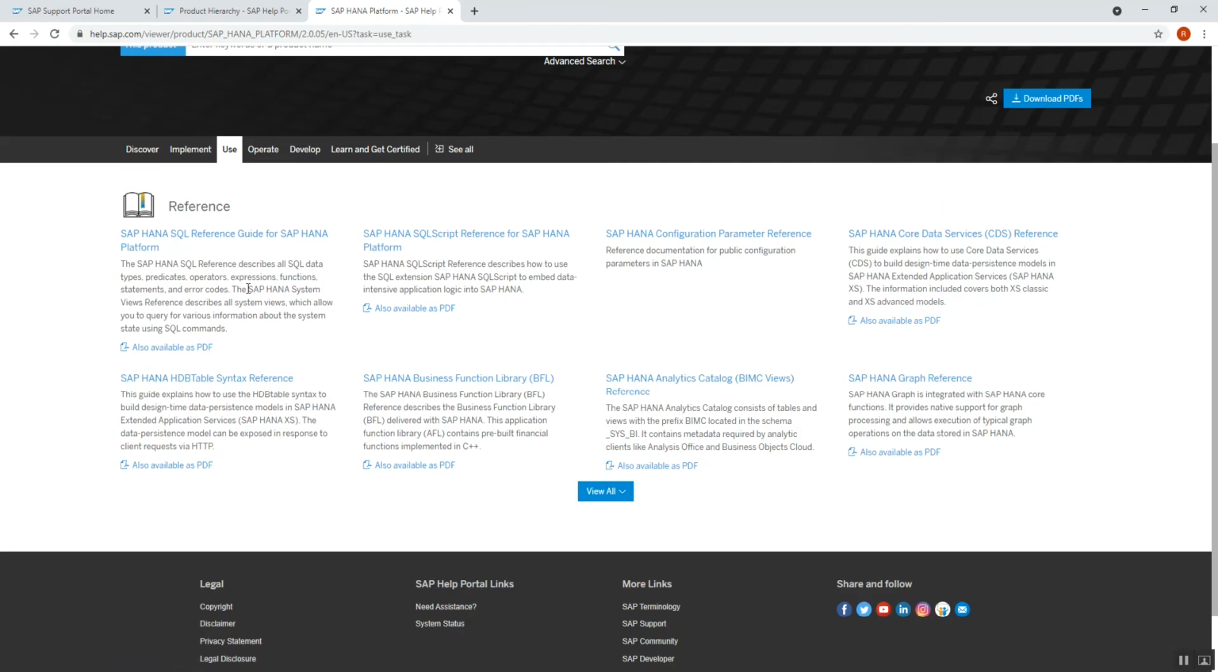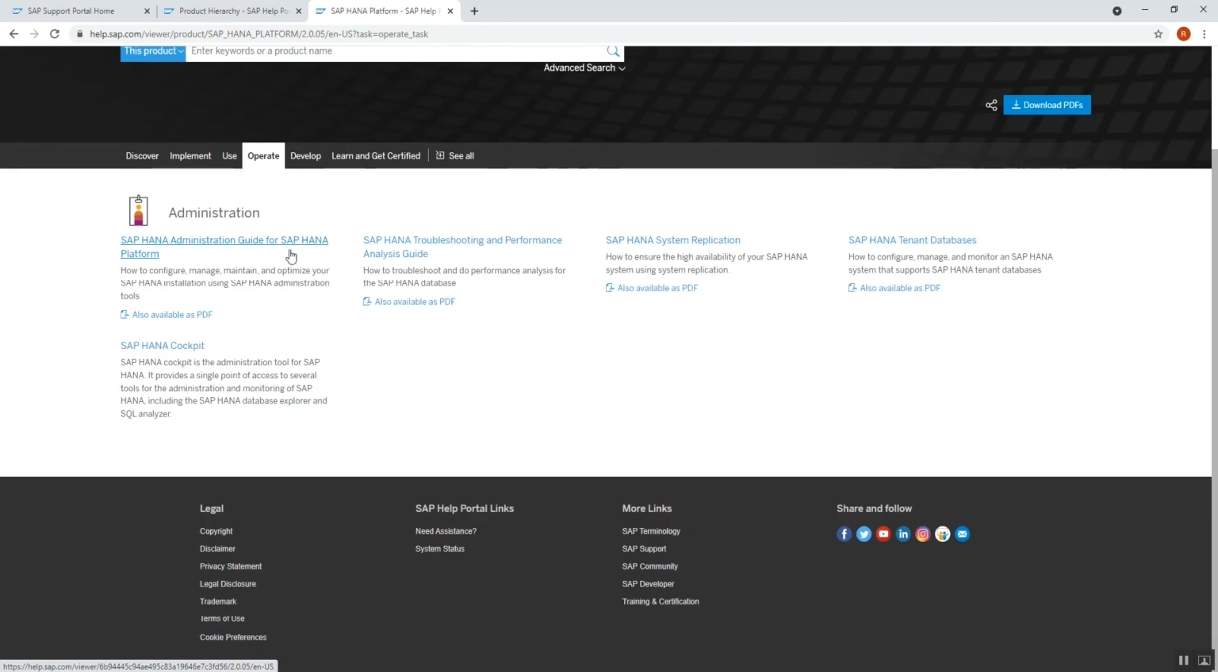In use we can see the SQL: the SAP HANA SQL reference guide for the SAP HANA platform. Here you can also see SAP HANA SQLScript. The script-related information is available under this book, so you can download it by clicking here. Then in operate we can see the administration-related books. SAP HANA Cockpit, the SAP HANA tenant database book, and the SAP HANA system replication book are also available. Each and every book you will get here.